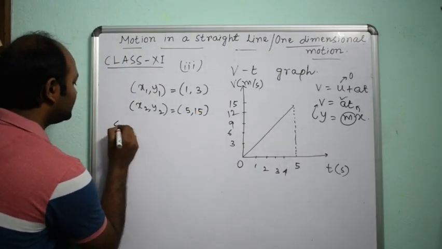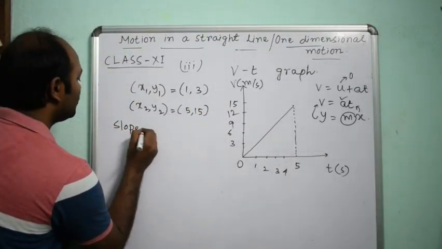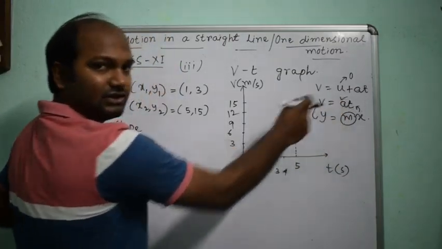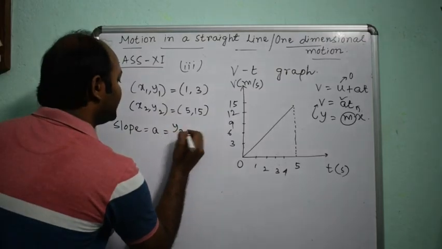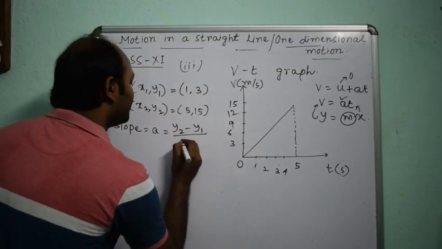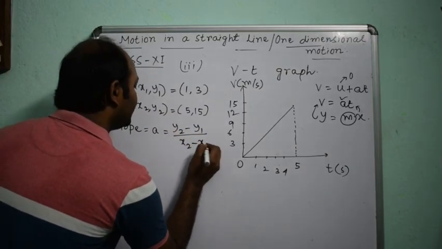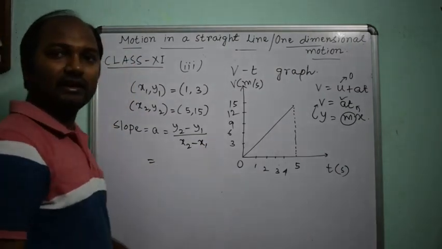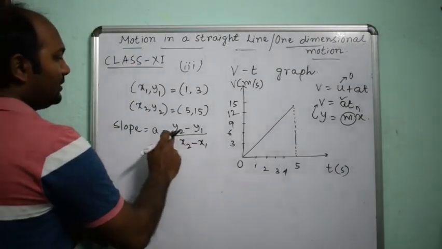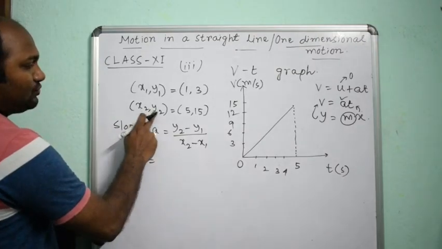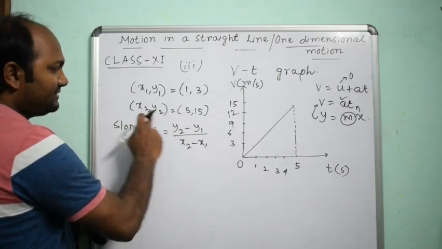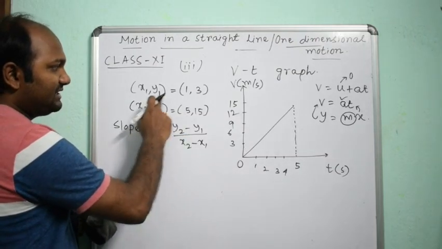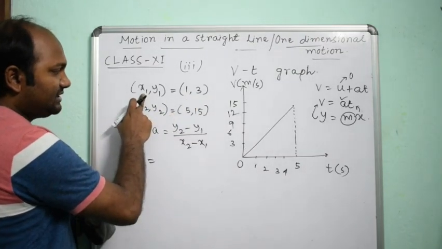So slope is acceleration. Slope equals a equals y2 minus y1 divided by x2 minus x1. So y2 means 15, x2 means 5, y1 means 3, x1 means 1.